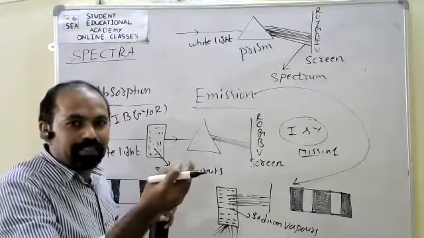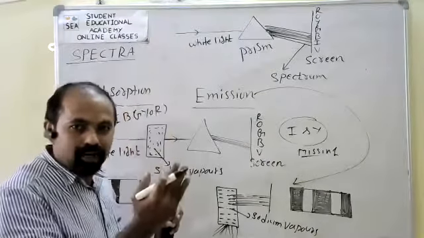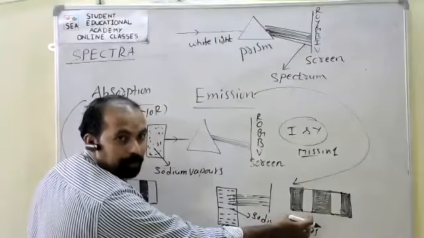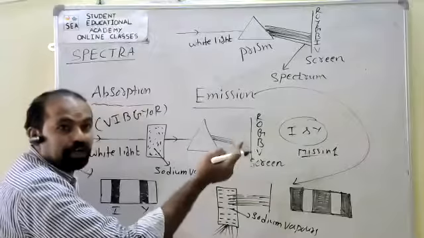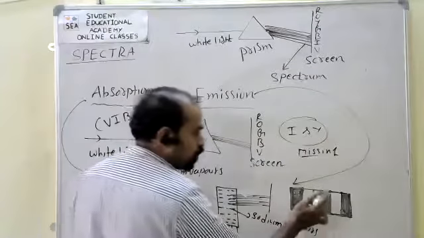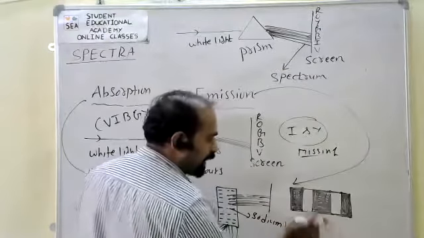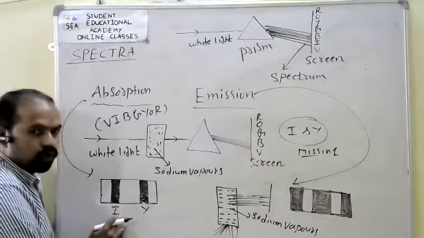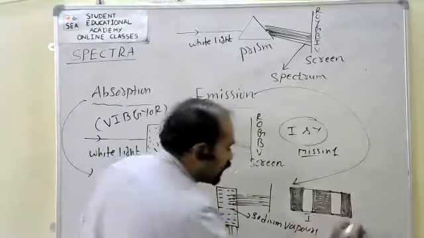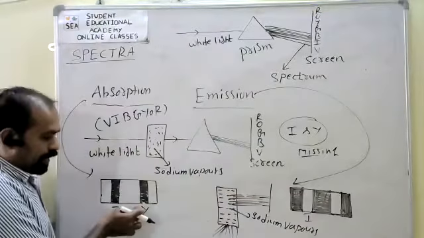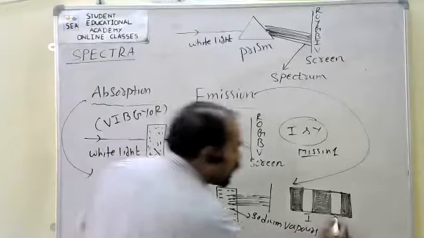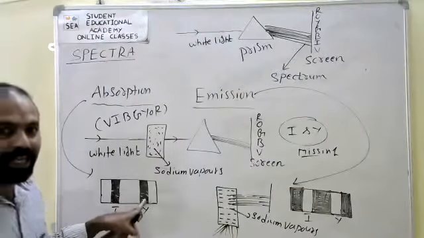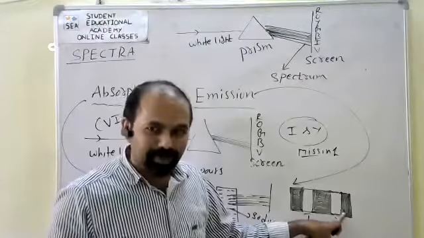When the emitted radiation is collected on a screen, what we observe is bright lines on the dark background. So, dark background, bright lines. See here, the dark line, which color? Indigo. Same here, it is up here. Here it is yellow. Which colors are missing here? The colors we see up here.